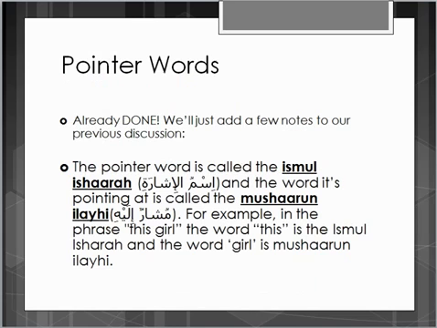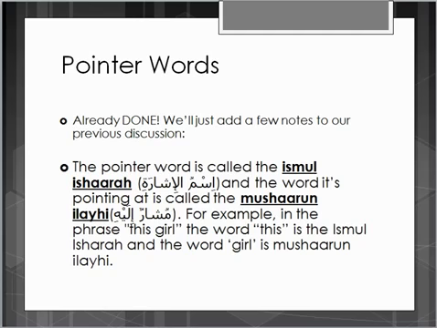Okay. So the next thing is pointer words, and the good news is it's already done. We'll just add a few notes to our previous discussions. The thing you should know is that the pointer word is called ismul ishara, and the word it is pointing at is called musharun ilahi. That means this girl. The word this is the ismul ishara because this is the pointer word that is being used to indicate a musharun ilahi, that is the girl.